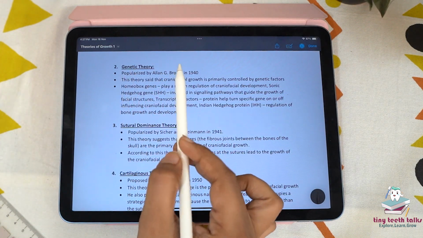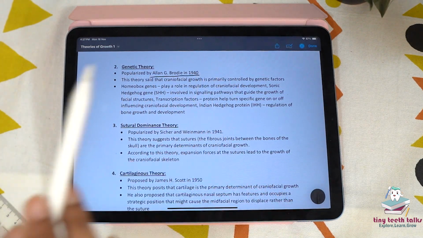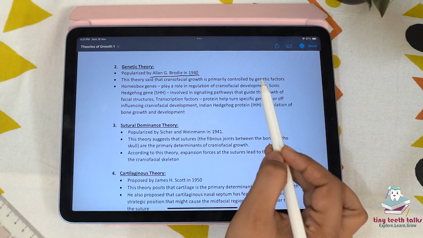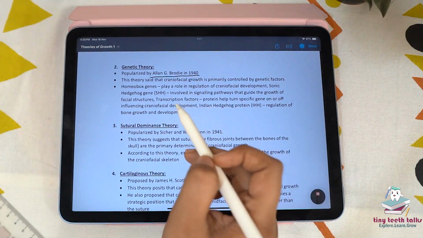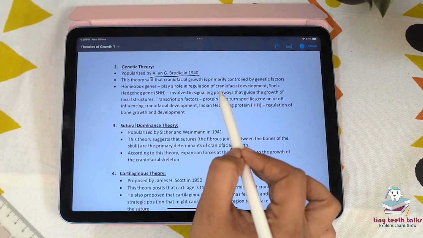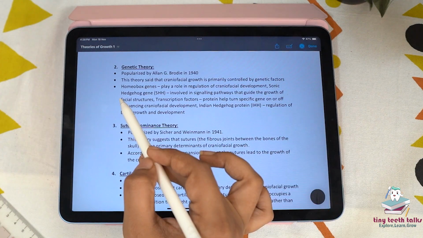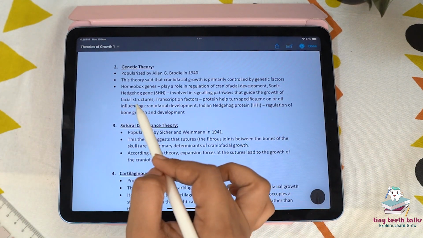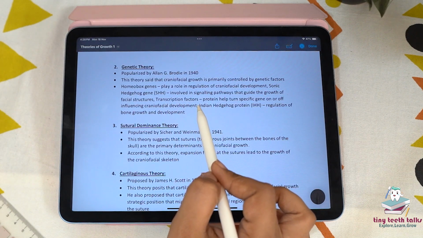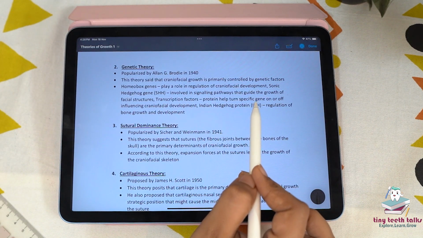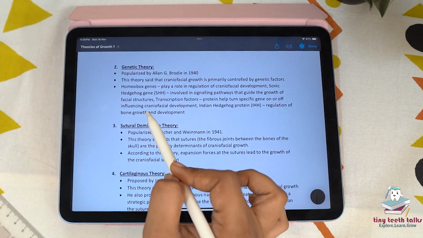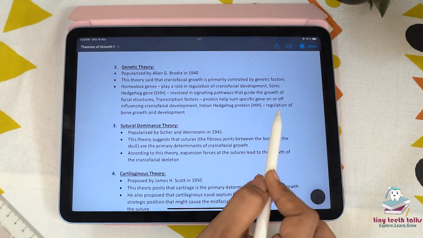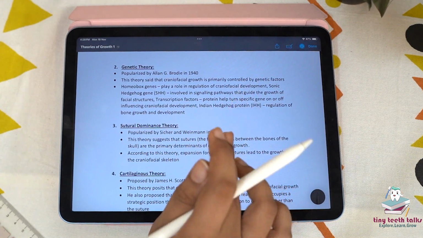Coming to the genetic theory, which was popularized by Alan G. Brodie in 1940. This theory said that craniofacial growth is primarily controlled by genetic factors. Homeobox genes play a role in regulation of craniofacial development, and the sonic hedgehog gene is involved in the signaling pathway that guides the growth of the facial structure. Transcription factors, which are proteins, help turn specific genes on and off, influencing craniofacial development. And Indian hedgehog protein is used in regulation of bone growth and development.